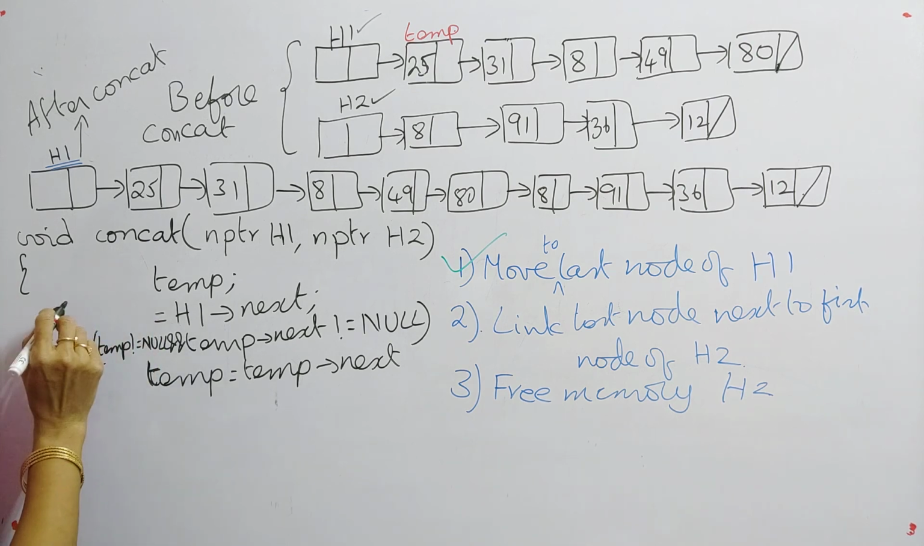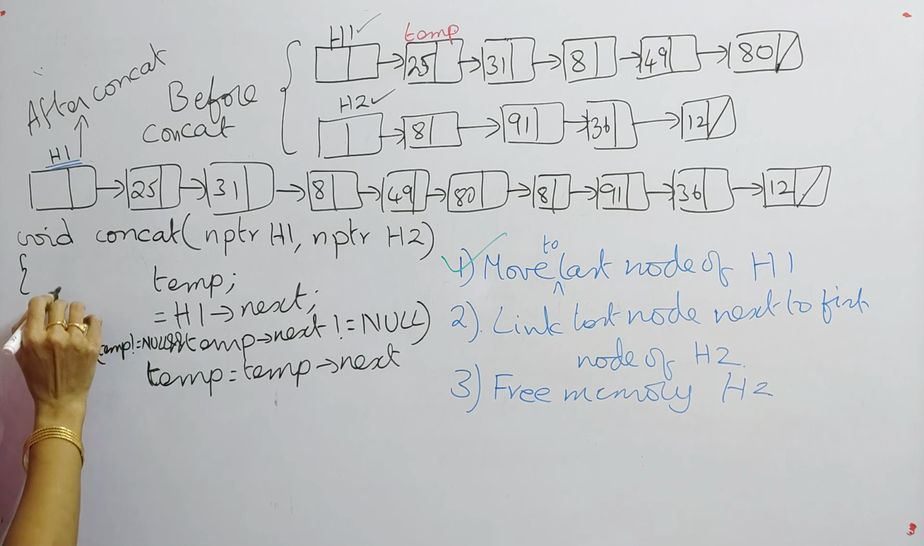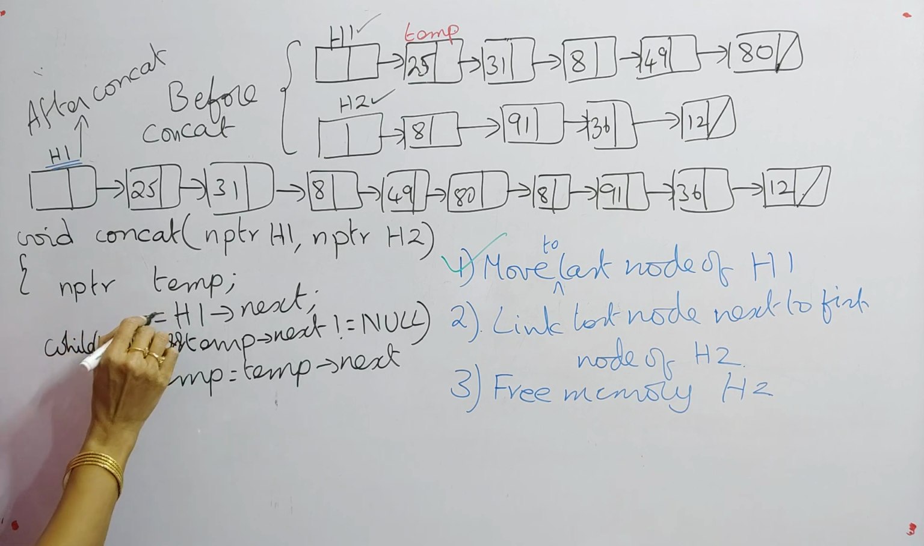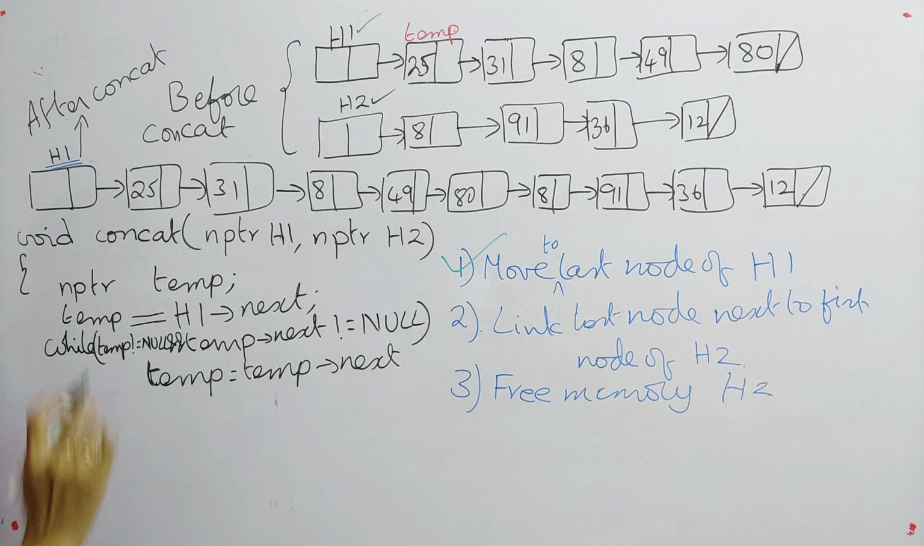So here, this is NPTR, that one, and this is temp. So now what will happen? See how it will be changed.